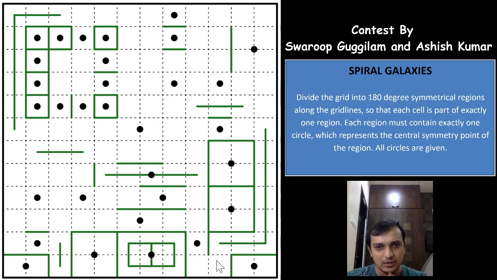Okay, now as you can see, this cell will have to be taken by this galaxy only, because this galaxy cannot take this cell, or else you'll have to make sure that this cell will be taken going outside the grid, which means that this is the region now. Okay, we have formed the region here, and now this is also closed here.